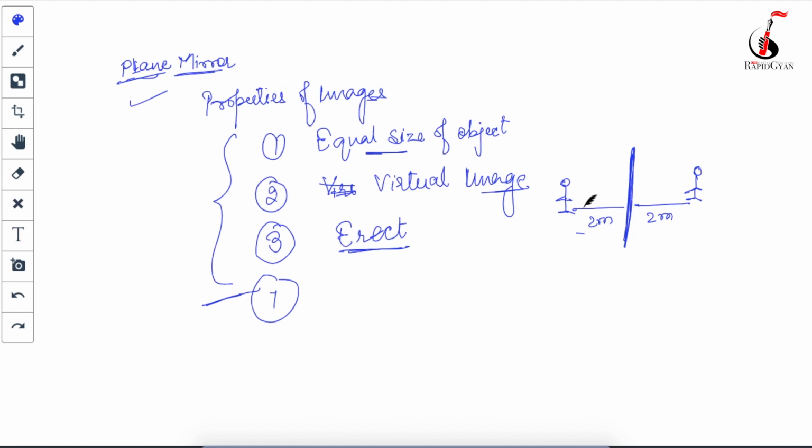It's not like you are standing at 2 meters and the image will form somewhere else, no. So the distance of the image from the mirror will also be the same as the distance of the object from the mirror. Okay, so I will say same distance as of object. Clear, guys?